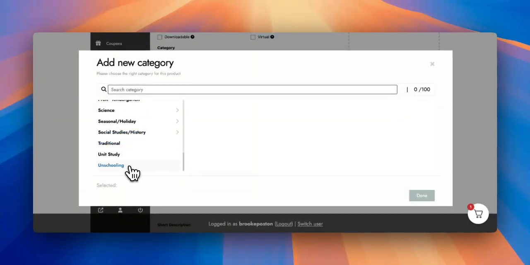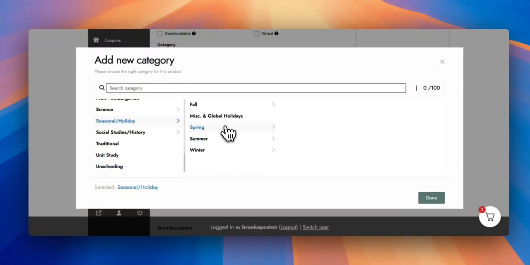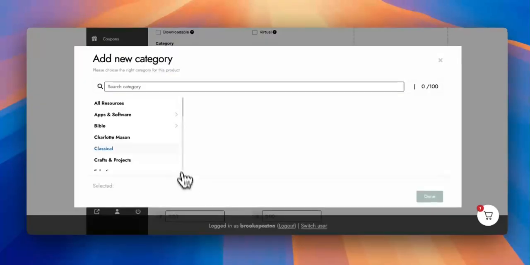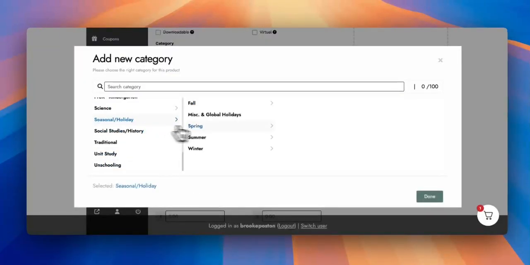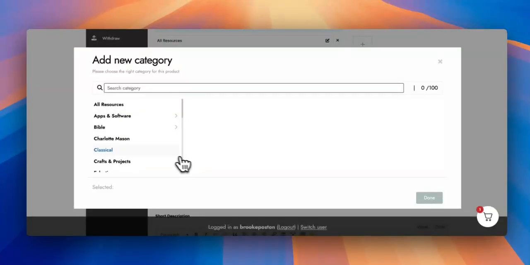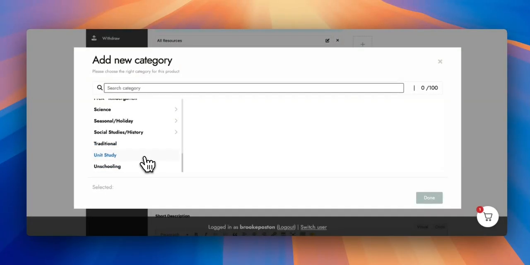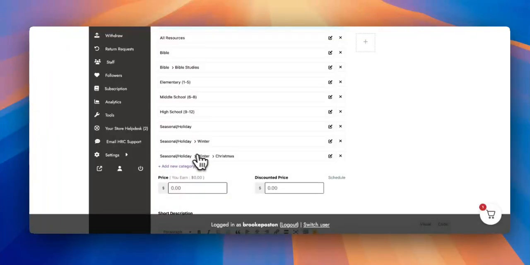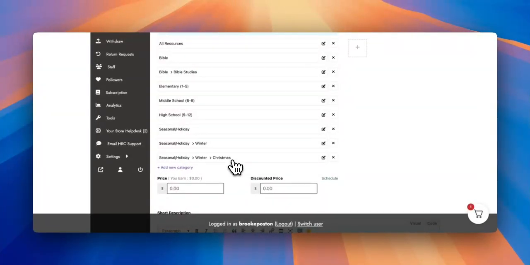Then you can also come through and say, okay, this is a seasonal and holiday product, perhaps it is for Christmas. So we're going to select seasonal and holiday, hit done. And then we're going to come back to seasonal and holiday. It fits in winter, done. And then we're going to come back to seasonal and holiday again, winter, and we're going to say this is a Christmas product. So now you see that we have the full structure here for you.